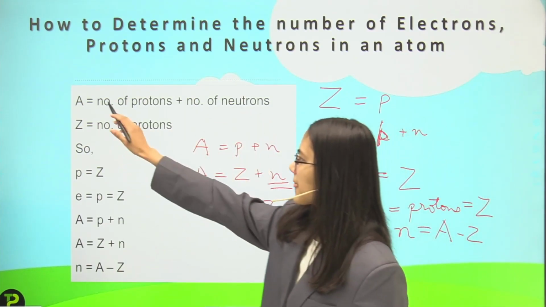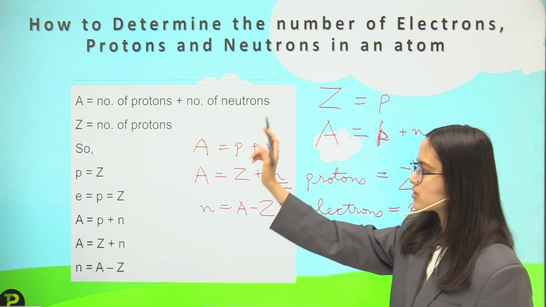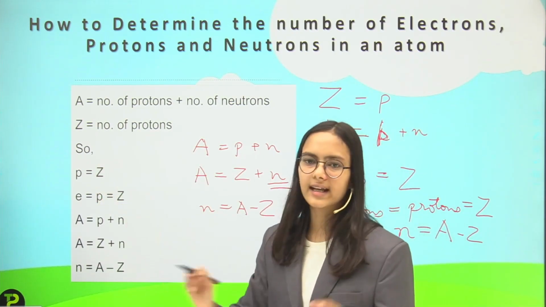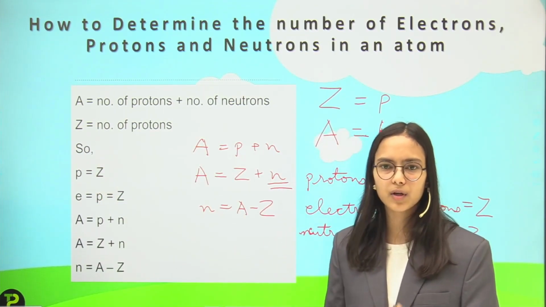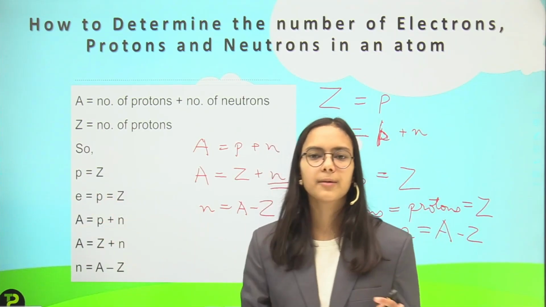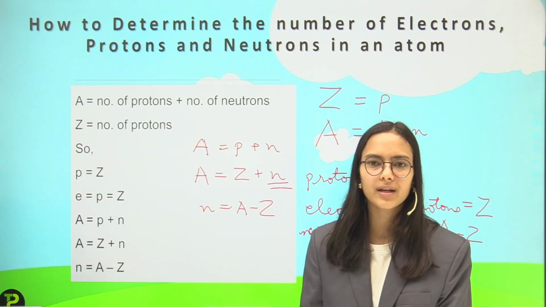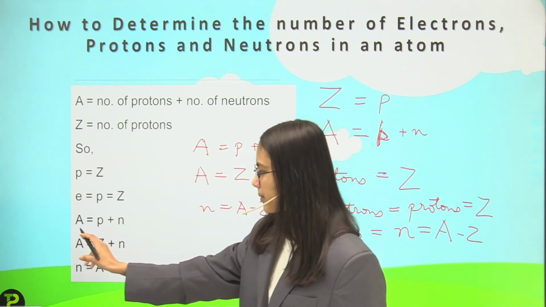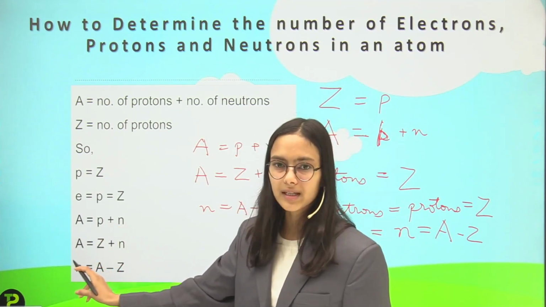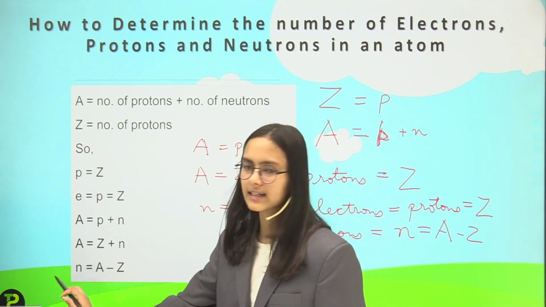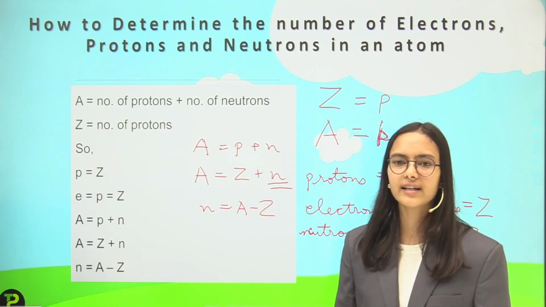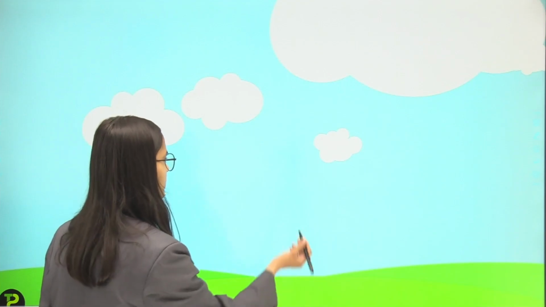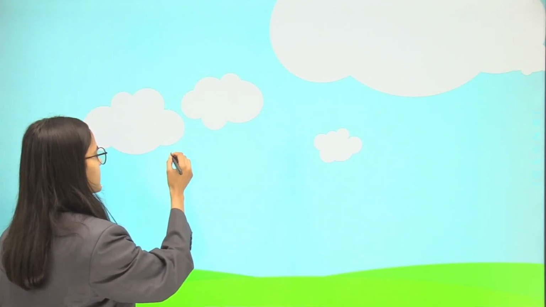So concluding this, if A is number of protons plus number of neutrons and Z is equal to number of protons, so I can say that P is equal to Z, that the number of protons is equal to the atomic number of that element, and the number of electrons is again the atomic number, because it is equal to the number of protons. Then A is equal to P plus N, I have replaced P with Z, and then I can calculate the number of neutrons. So I will take an example here.